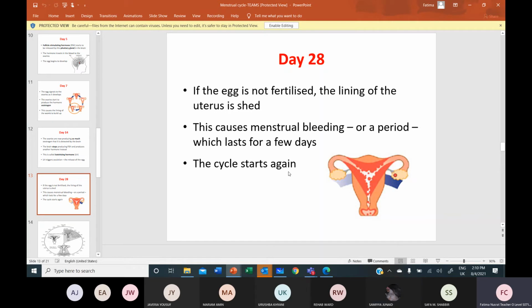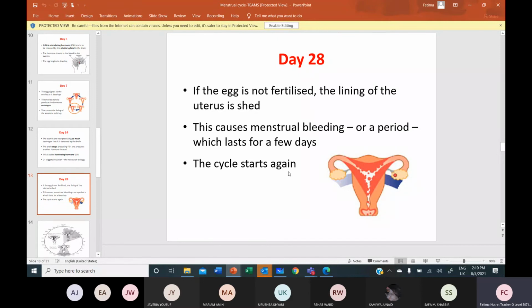So stopping of the cycle, or when the girl after marriage misses her period, that is the first sign of pregnancy. The menses will not come. This is the first sign of pregnancy. We call it amenorrhea. No periods. So that's the first sign.